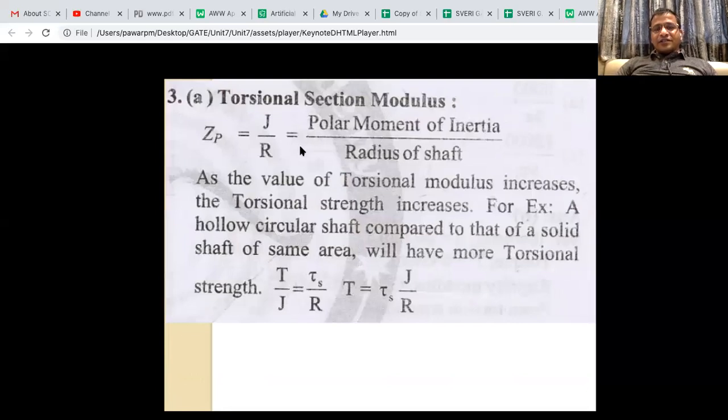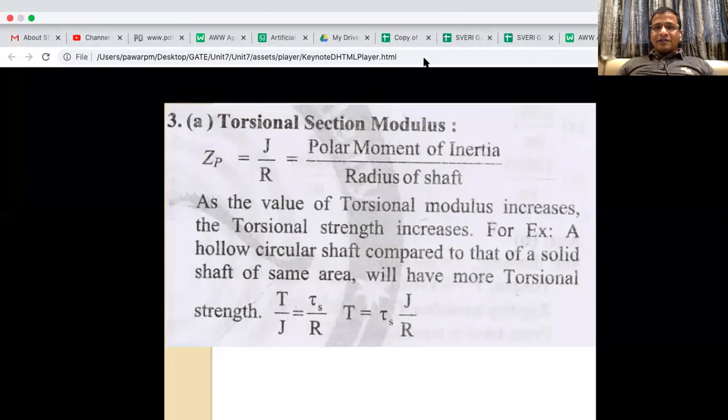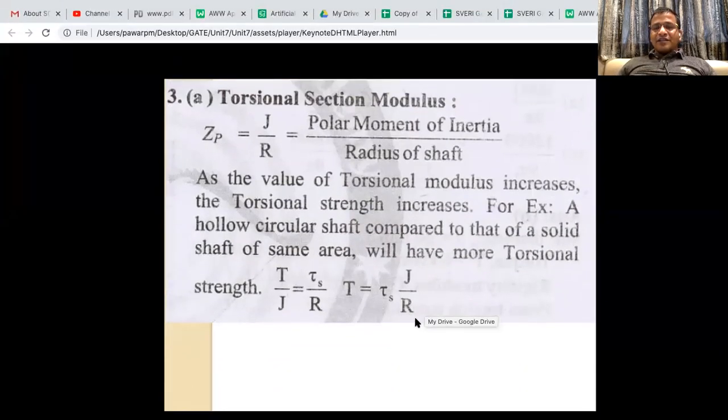Torsional section modulus ZP, the way we have sectional modulus for bending moments, that is I by Y max. Similarly for this also there is something called ZP. So it is nothing but polar moment of inertia divided by radius of shaft, and then we can get T by J is equal to tau S by R, and that's why T is equal to tau S into J by R. And then we can write similar to the M is equal to sigma Z formula that we know, T is equal to tau S into ZP.